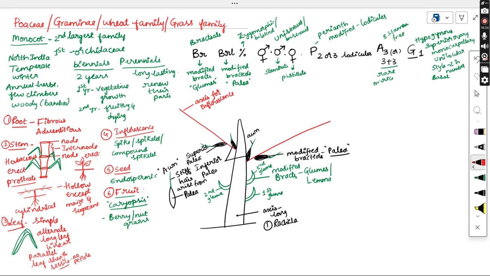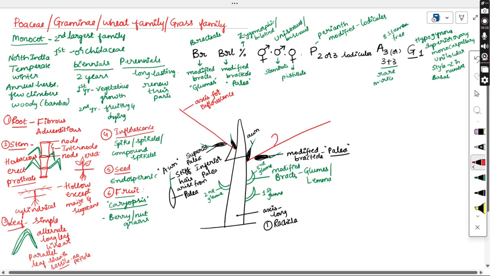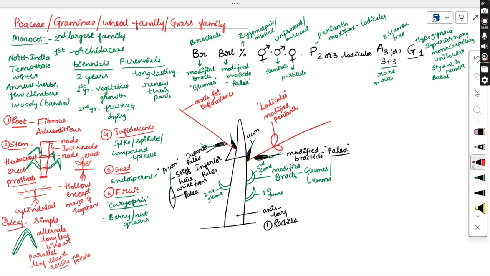Next we go with the whorl, that is the perianth. What we mentioned is that the perianth is actually modified into the structures called lodicules. These are modified tepals or modified perianth, either two or three in number, which we call lodicules. Next to the palea, we have the lodicules. Even on this axis we'll be drawing it, either two or three. And next to the lodicules, we have the androecium.